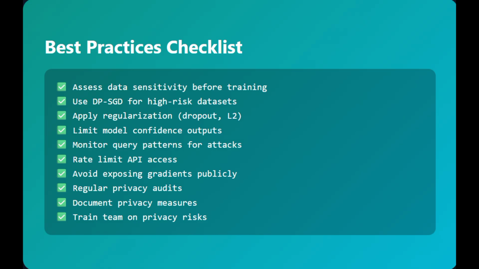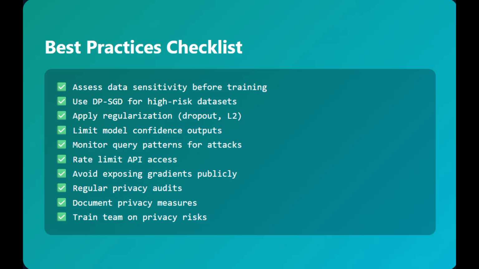Limit the model confidence in outputs, since overconfident models leak more info. Rate limit your APIs; no legitimate user needs thousands of queries per hour. Monitor the query patterns and block suspicious behavior. And crucially, avoid exposing gradients publicly, because model inversion attacks are much more effective with gradient access.